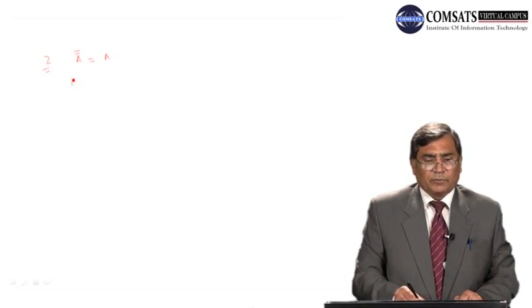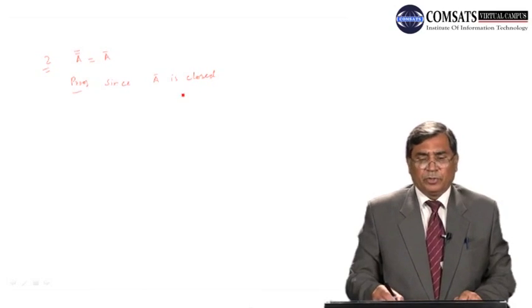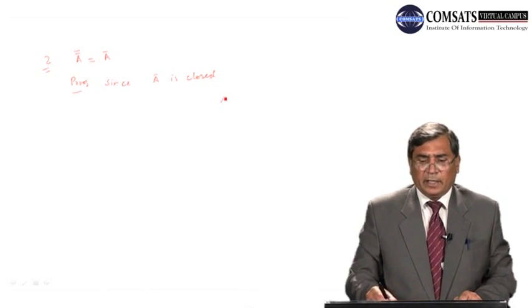Dear students, for the proof of this part, since this is equal to closure of A, okay. Dear students, we know that closure of A is closed, and by the previous theorem we know that A is equal to closure of A if and only if A is closed.